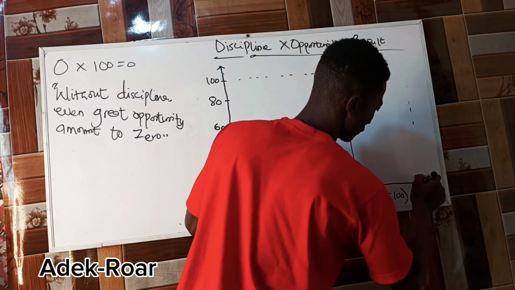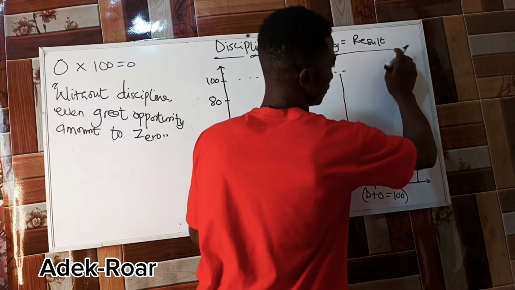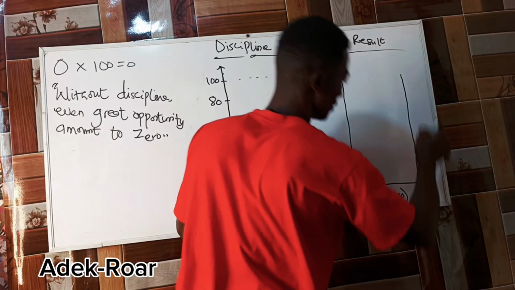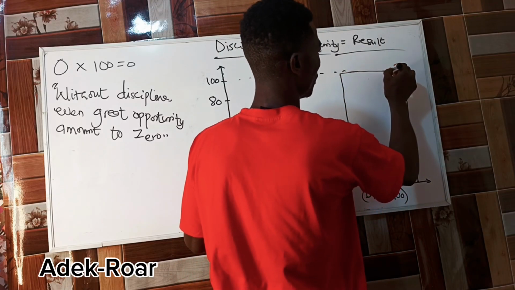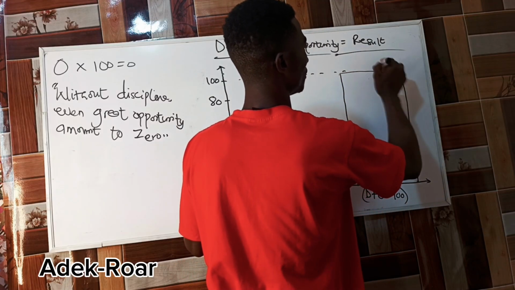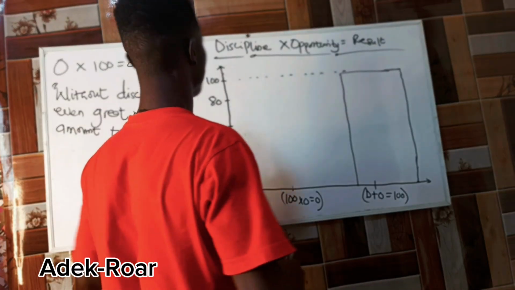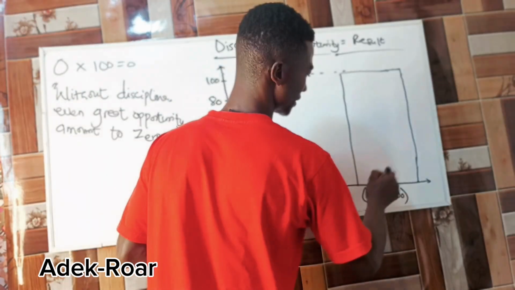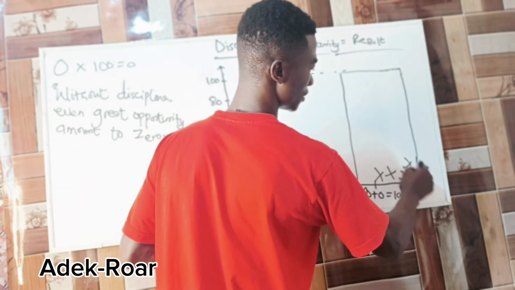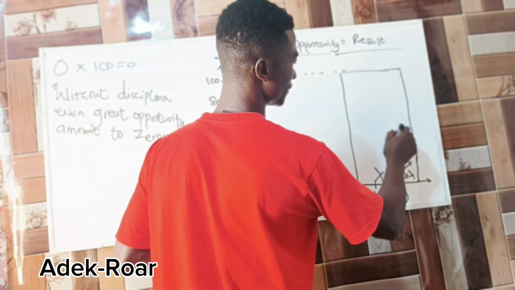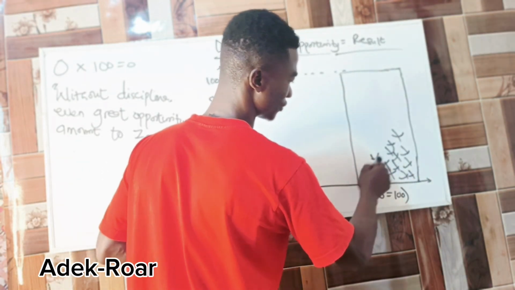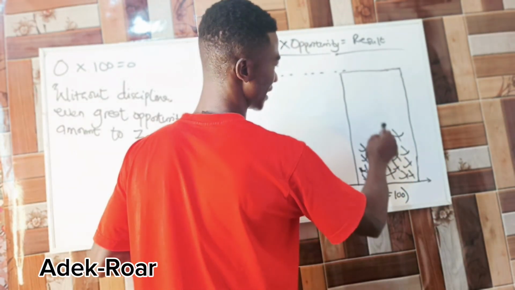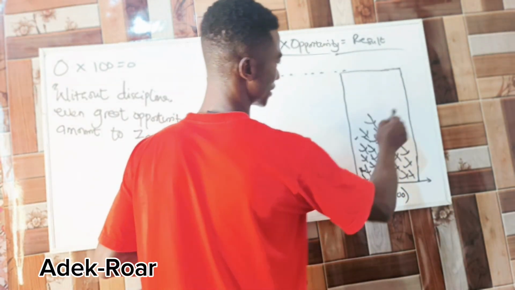Okay, oh, my line is very crooked, sorry for that. Okay, I want to get something nice. Okay, this is actually what I'm trying to get. Now let me just label it so that it can look very beautiful and attractive. So this is my bar chart. Actually, this is what I'm trying to explain. This is what I'm trying to put on a bar chart.